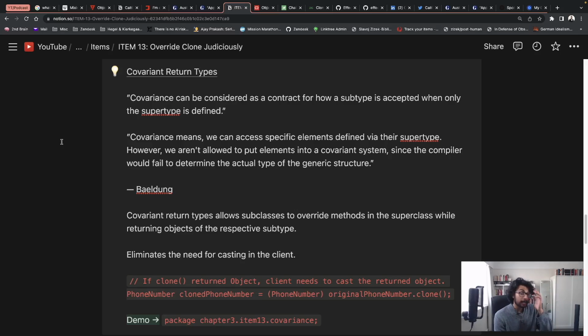According to Bloch, covariance can be considered as a contract for how a subtype is accepted when only the supertype is defined. And another definition is covariance means we can access specific elements defined via the supertype. However, we aren't allowed to put elements into a covariance system since the compiler would fail to determine the actual type of the generic structure.